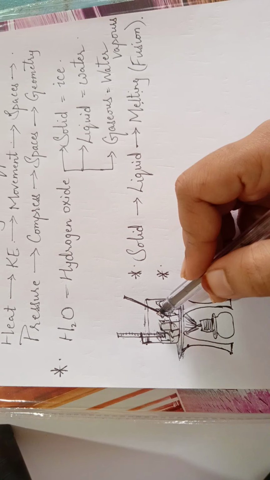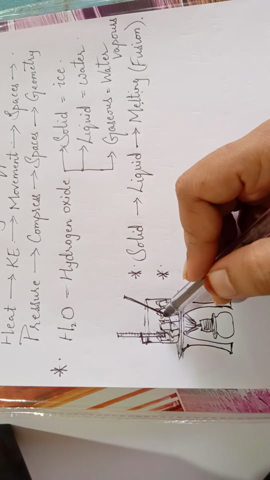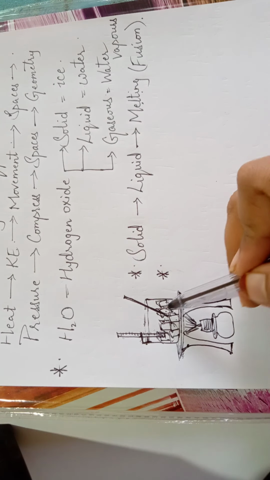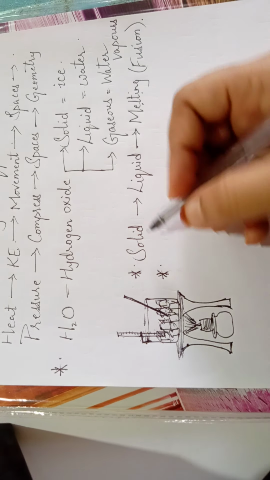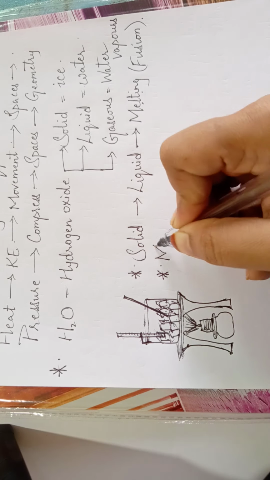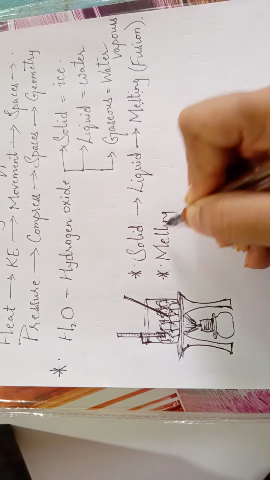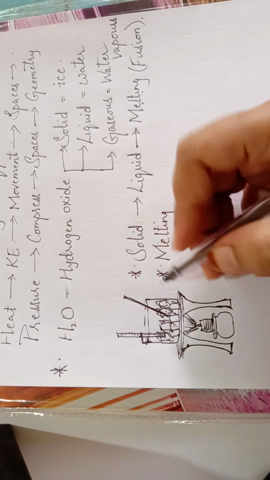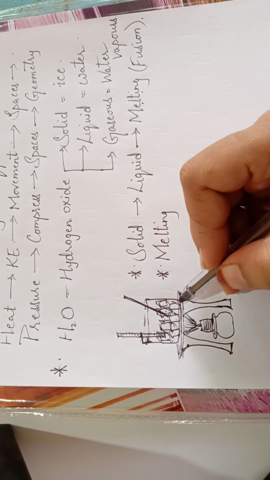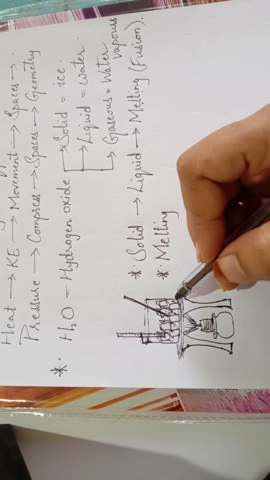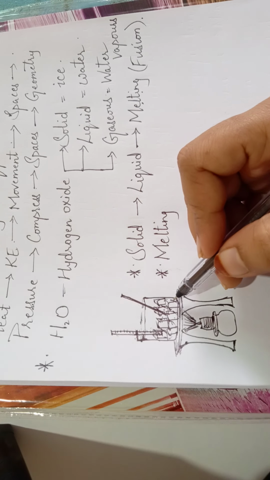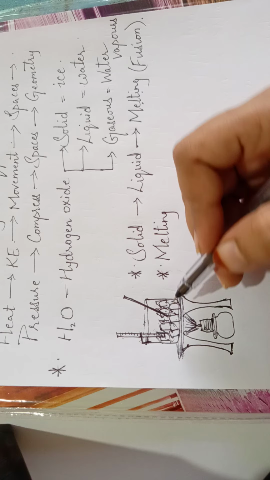We are pointing out the temperature at which this solid is becoming liquid, and there is no rise in the temperature after that. That temperature we call the melting point. And here we are carrying out these activities at a constant atmospheric pressure. There should not be any drastic climatic changes.